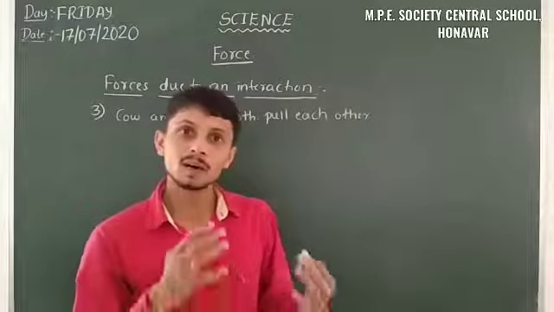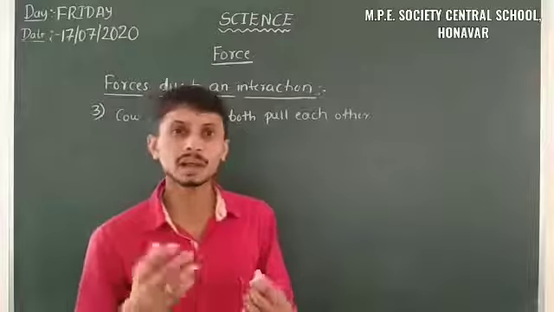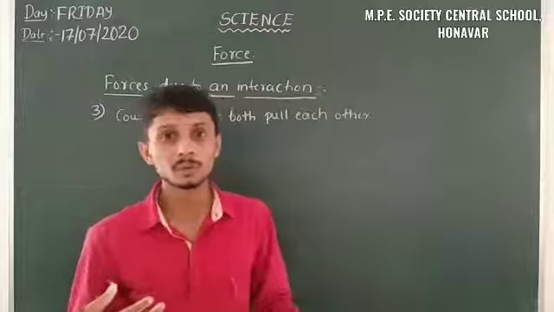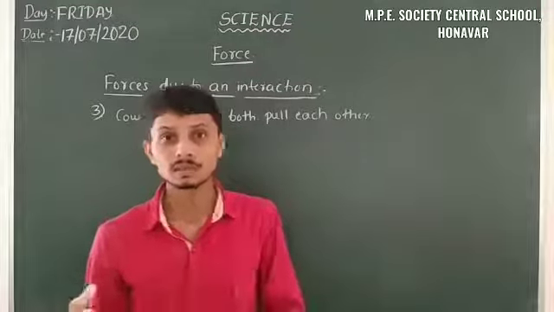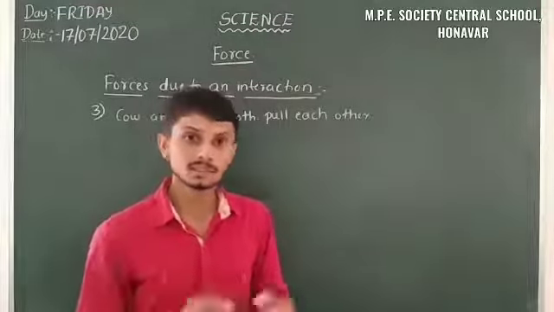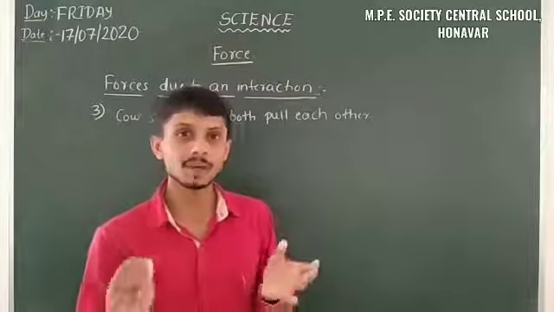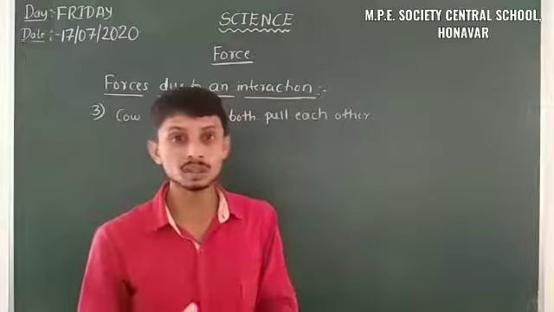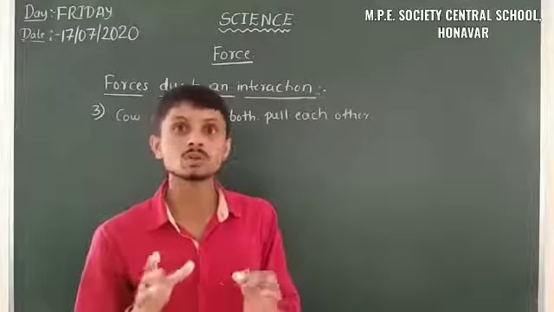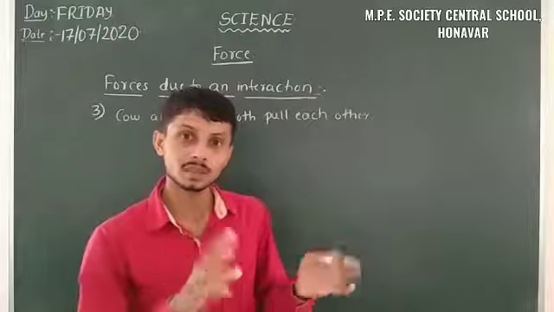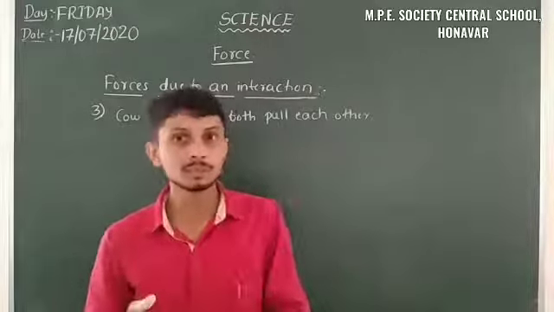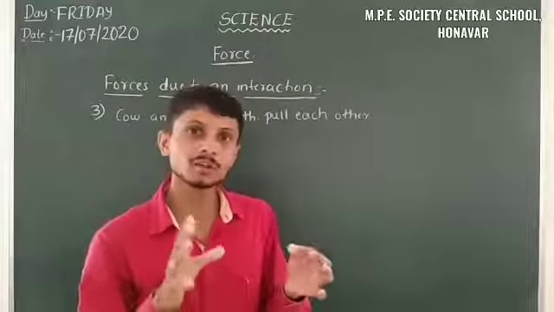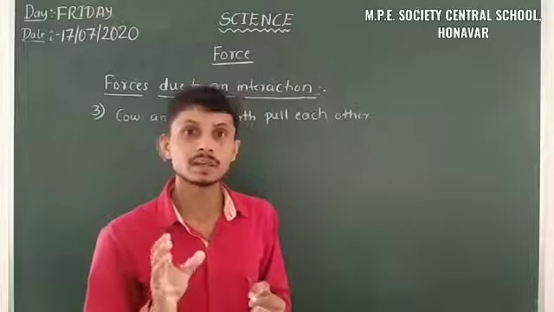Otherwise, if the man applies a much higher force than the cow, the cow is pulled to the man's side. So from these three examples we have to infer that at least two objects must interact for a force to come into play. If there is an interaction of force, there must be at least two objects.